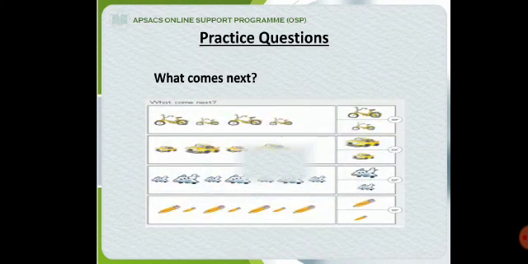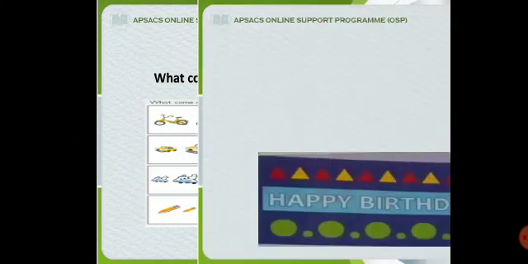This is a practice question. We will quickly do one example and the rest of the examples you will practice by yourself at home. Okay, what comes next? Big circle, small circle, big circle, small circle. Now what will come? A big circle or a small circle? See the pattern: big, small, big, small. So now what will come? Big circle. Very nice. Do the rest of the exercise by yourself.